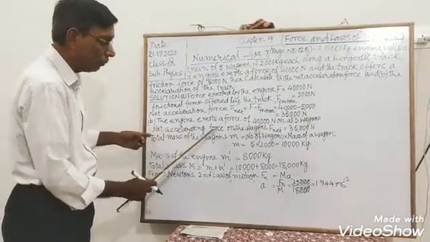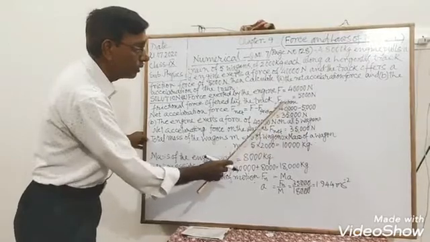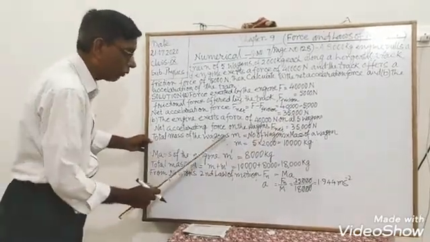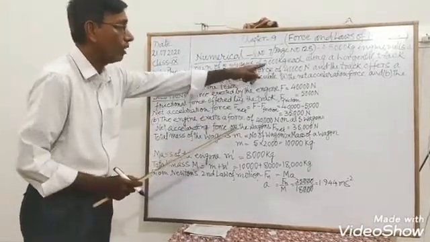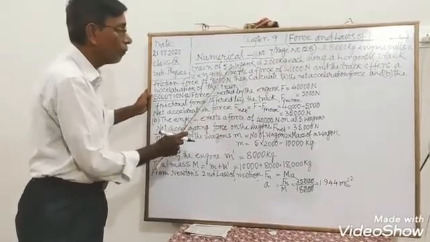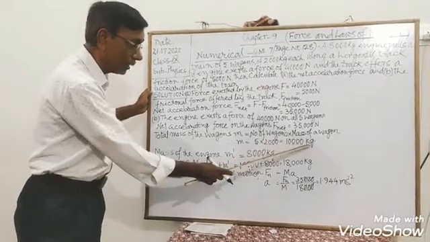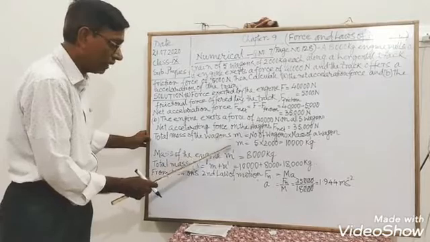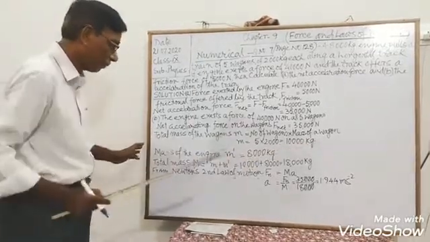The net accelerating force on the wagons, F net, is equal to 35,000 Newton from here, and now the total mass of the wagons. The mass of one wagon is 2,000 kg. Therefore, the mass of 5 wagons, 5 into 2,000, is equal to 10,000 kg. This is the total mass of the wagons, and I have written here small m is equal to 10,000 kg.